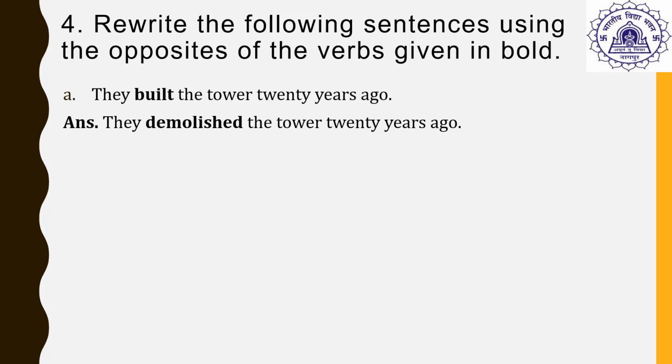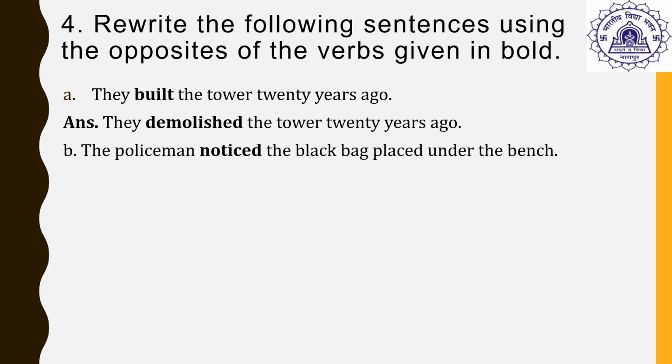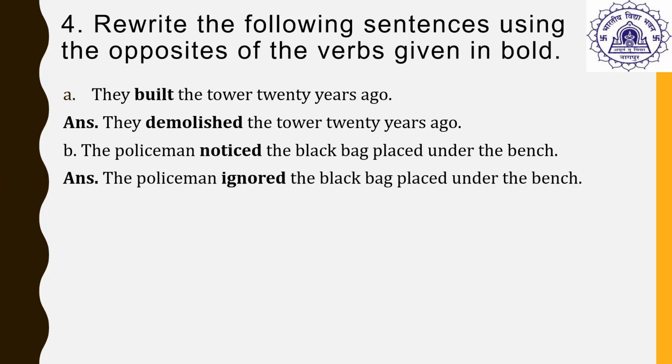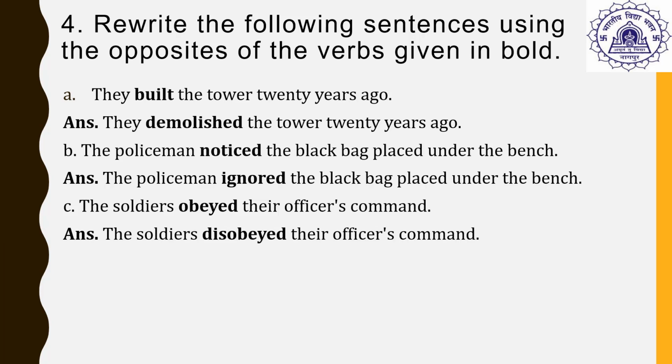The next sentence. The policeman noticed the black bag placed under the bench. The word noticed means to watch carefully. So the opposite of noticed is ignored. The policeman ignored the black bag placed under the bench. The next sentence. The soldiers obeyed their officer's command. So the word obeyed means to listen. So the opposite of obeyed is disobeyed. The soldiers disobeyed their officer's command.